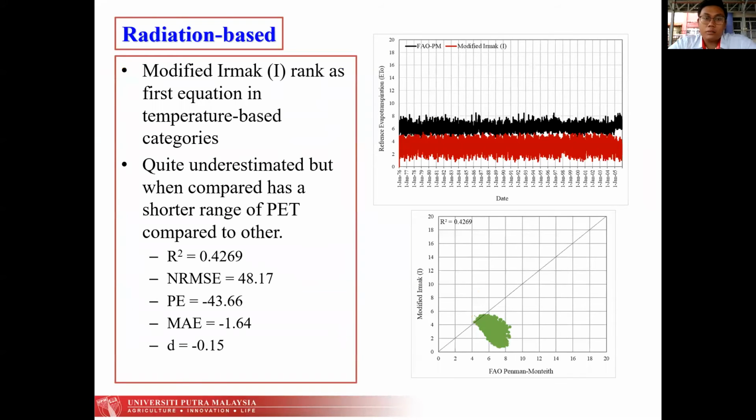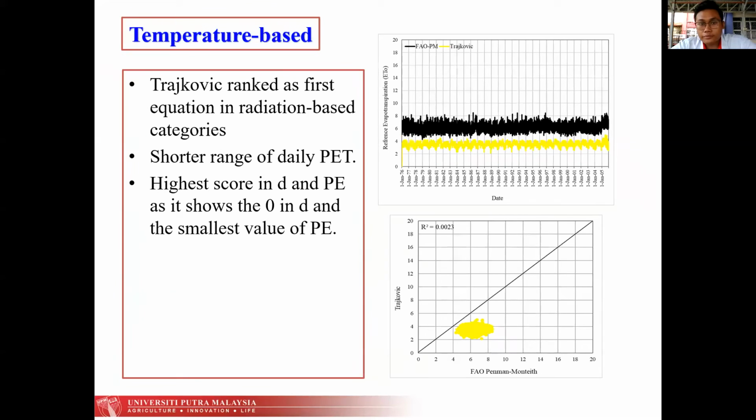Okay, next is radiation base. For radiation base, I have concluded that modified Makkink is ranked first in this category. But you can see in the graph that the PET result is quite underestimated compared with the reference equation. But because of the range of the daily PET of the modified Makkink, I conclude it as the first equation in this category, and also because all the weighted scores show inconsistency.